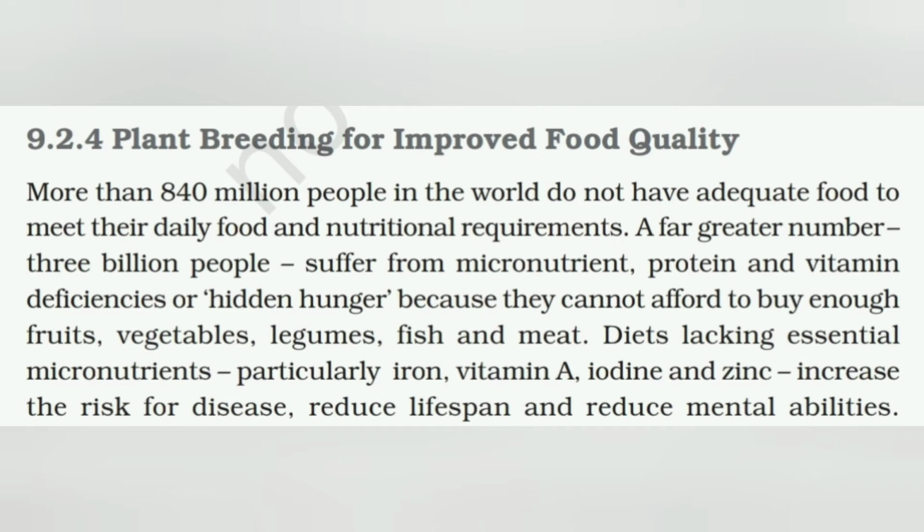Plant breeding for improved food quality. More than 840 million people in the world do not have adequate food to meet their daily food requirements and nutritional requirements. A far greater number, 3 billion people, suffer from micronutrient, protein and vitamin deficiencies or hidden hunger because they cannot afford to buy enough fruits, vegetables, legumes, fish and meat. Diets lacking essential micronutrients, particularly iron, vitamin A, iodine and zinc, increase the risk for disease, reduce lifespan and reduce mental abilities.